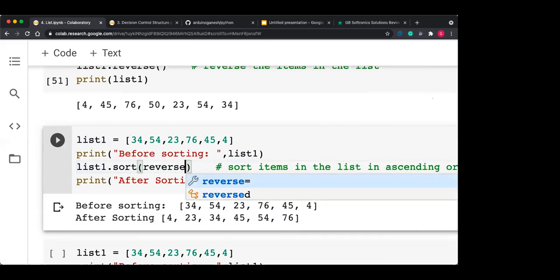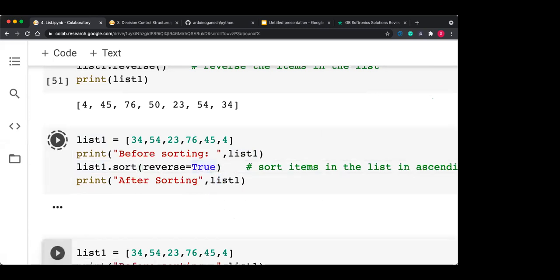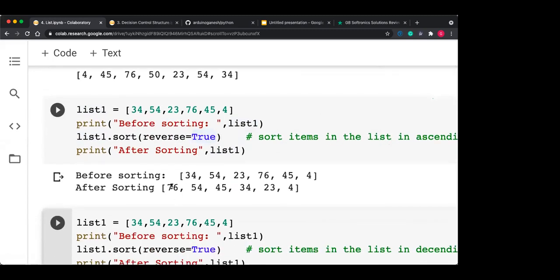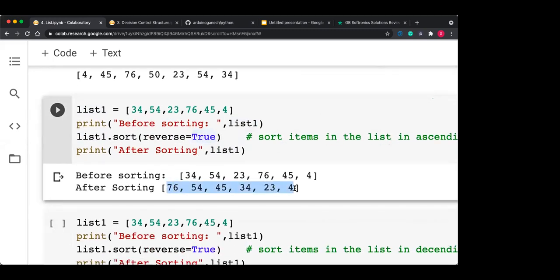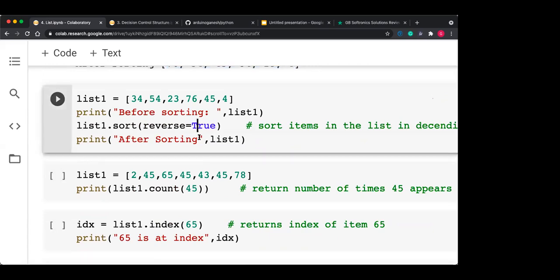For descending sorting, just use reverse equal to True. When you pass reverse equal to True as an argument, then that particular list is sorted in descending order. Getting this? Okay, so this is descending sorting: reverse equal to True.